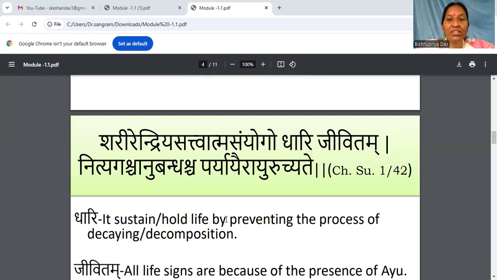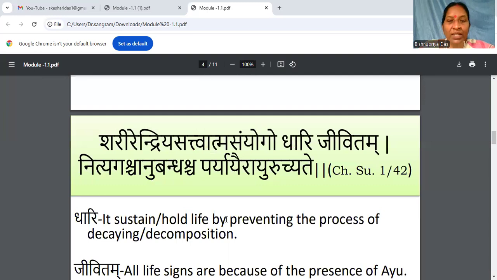Coming to the definition given in the Samhita: Sarirendriya Sattvatma Sanjogo Dhari Jivitam, Nityagascha Anubandhascha, Paryayair Ayuruchyate. Sarira, Indriya, Sattva, and Atma are the four factors, joined together. Sanjoga means joined together.